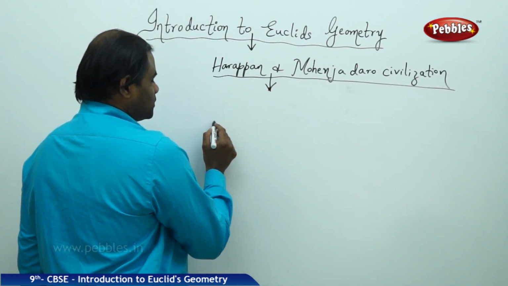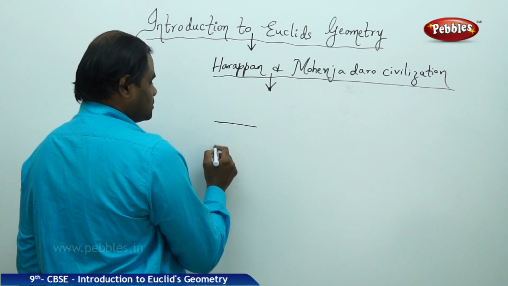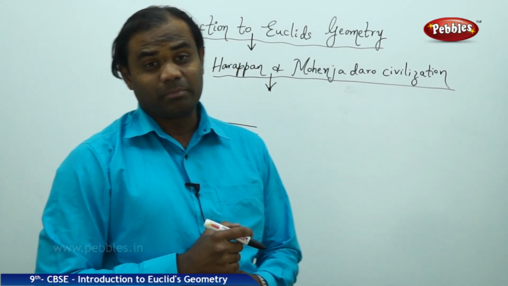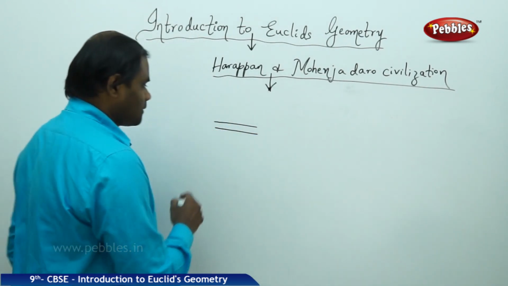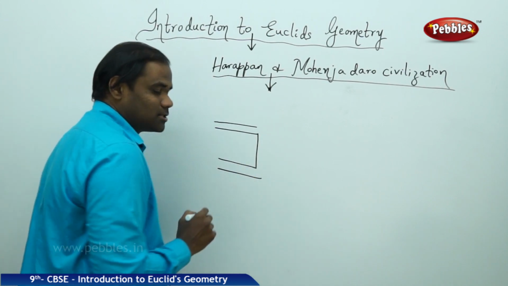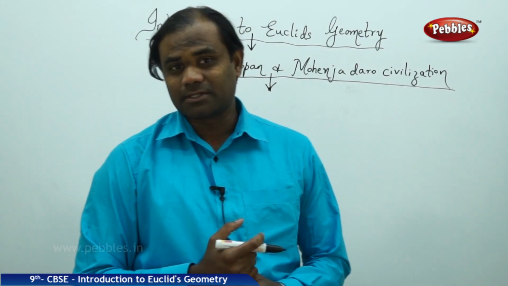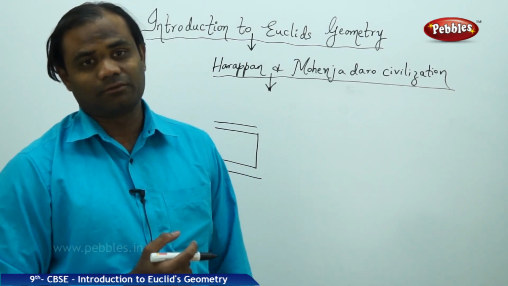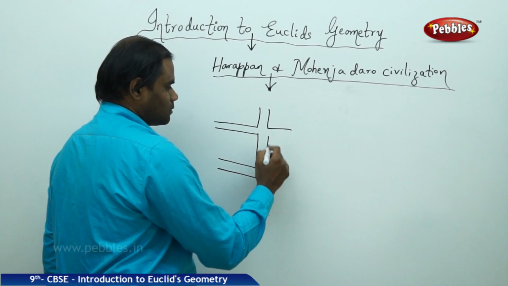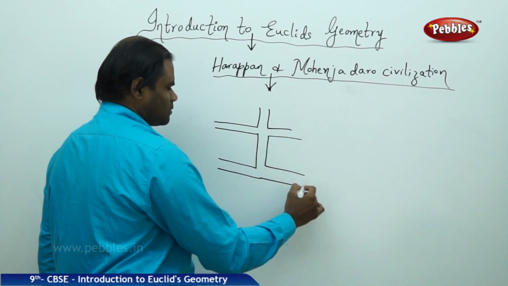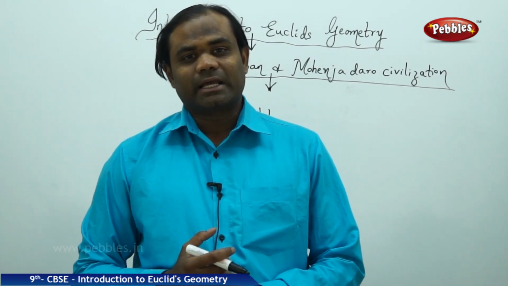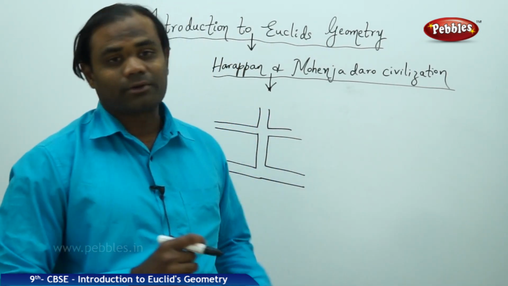In Mohenjo-daro, it was known that most of the roads were parallel to each other and exactly perpendicular. Even the concept of perpendicular or 90 degrees was used in the construction of roads. They had roads which were well ordered and exactly constructed through geometrical measurements.